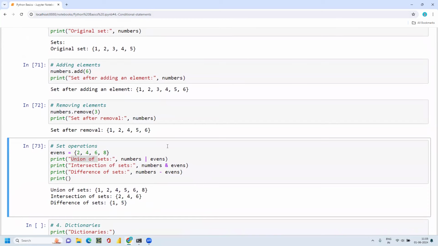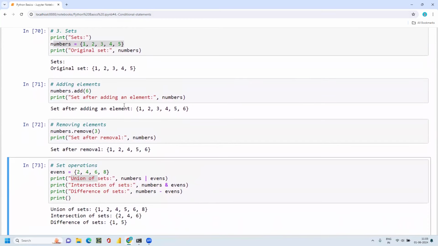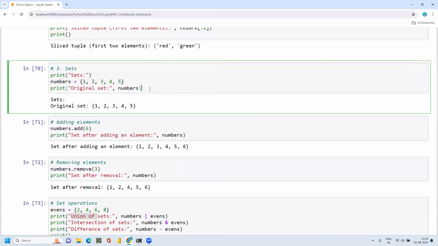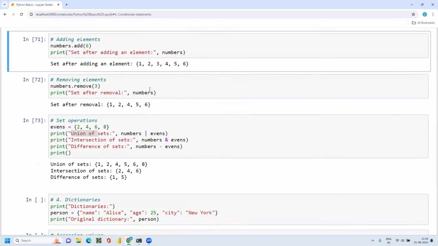Yes, the problem here is because I just executed the adding and removing. That is the reason I have to run the original set again. Sorry. Now I will get a different output.